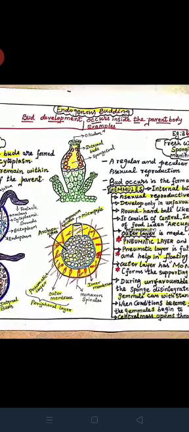Welcome back to session 2. Next we'll see endogenous budding. What is endogenous budding? Bud development occurs inside the parent body. We'll learn two examples. Example number 1,